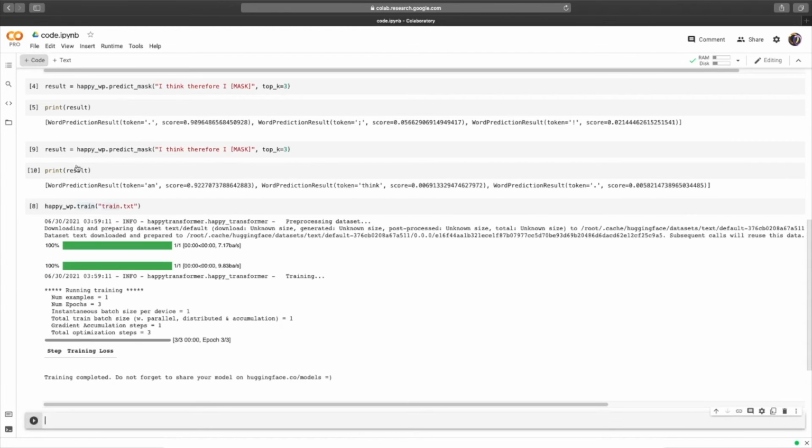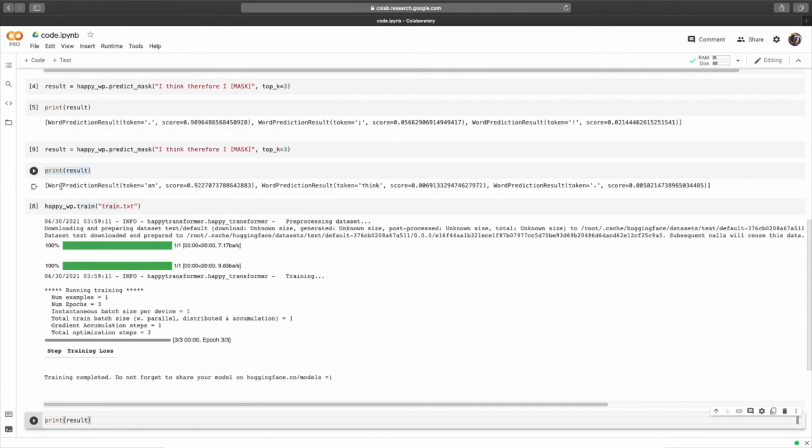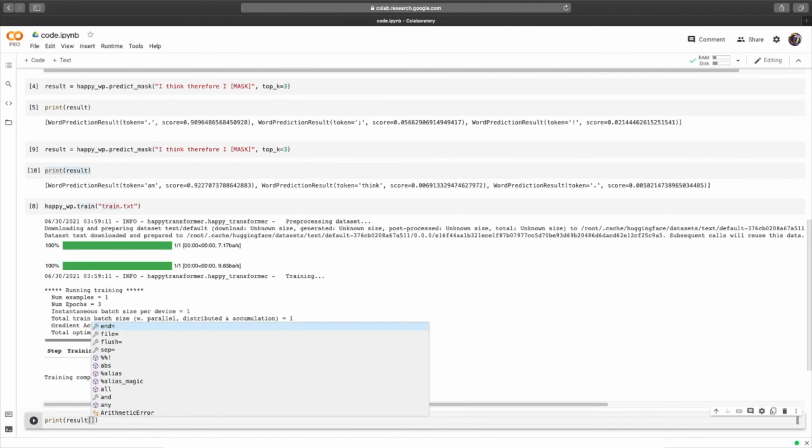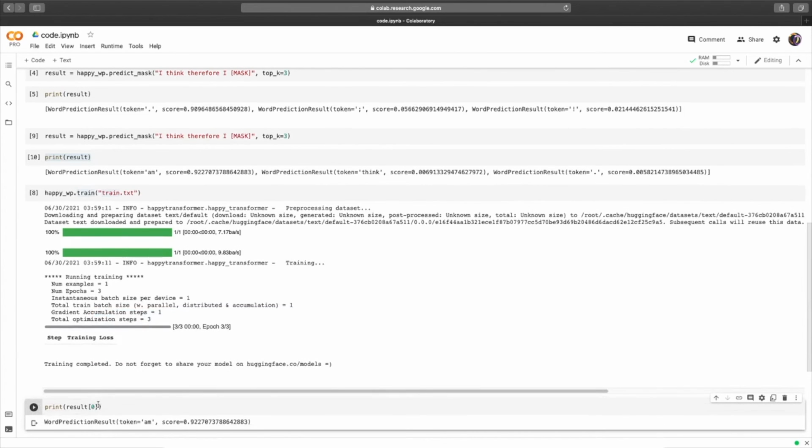Now let's discuss how to isolate the top token. So here we see that we have a list of data class objects, and in order to get the first data class, we can access it like a list element. So just brackets 0, and there we go, we have the first element. And here to get the token result, which is a string, we just type in .token, hit run. There we go. Similarly, we can call .score, and we get the score.